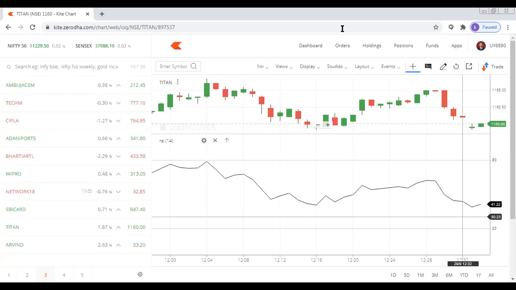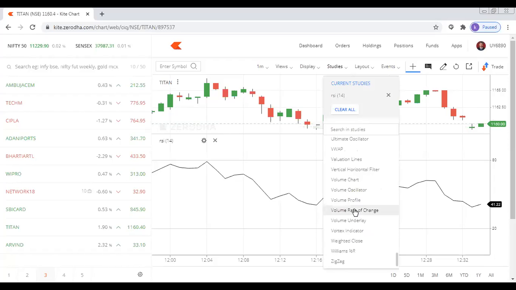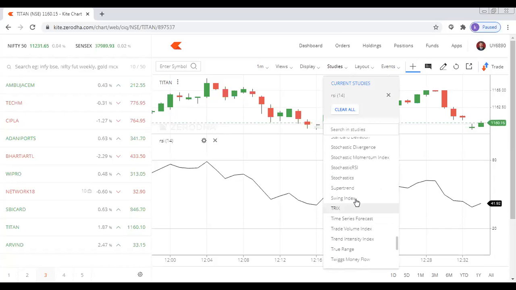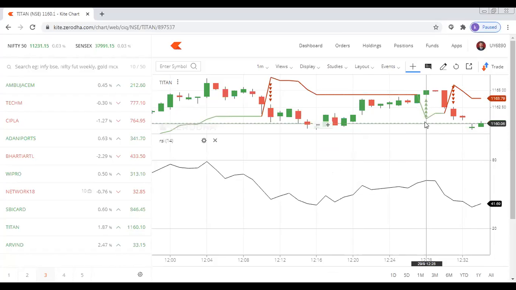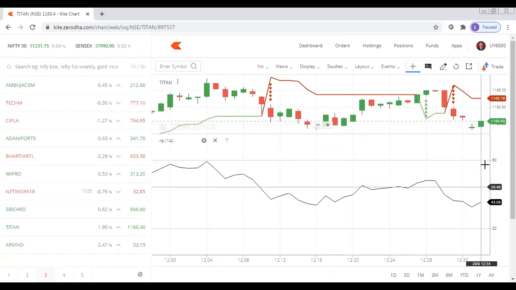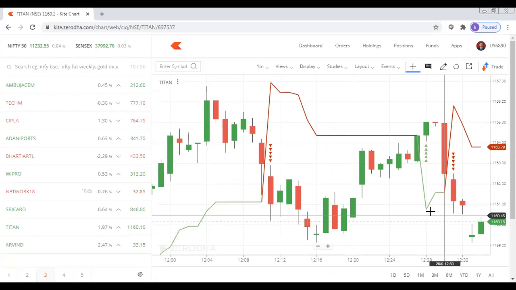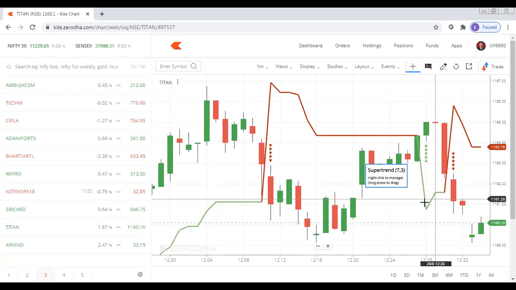So these are some different studies that are available as far as the charts are given to you. We have various types of studies that we can do. I think there's one more study that I can tell you. There's something called a super trend. Super trend means, can you see this green color point here? I put one more marker as super trend. Can you see this line? Can you see this V-shaped upward movement?